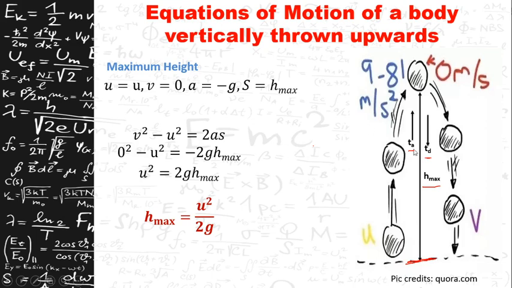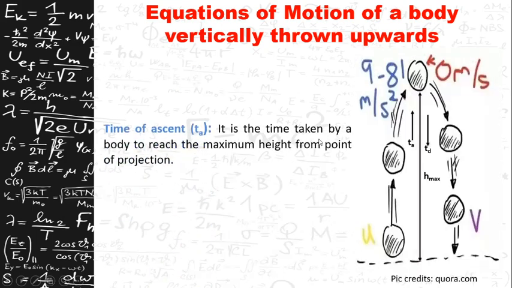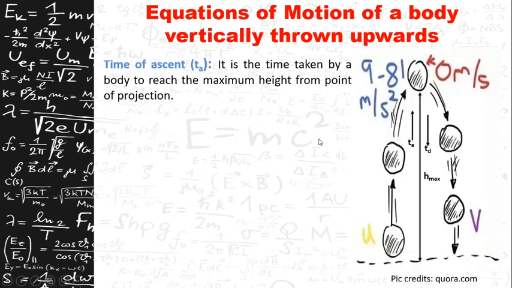Now let us see the equation for the time of ascent. The time of ascent is defined as the time taken by a body to reach the maximum height from the point of projection or from the ground. It is the time taken by a body to reach the maximum height from the point of projection. Again, it is going upwards, so there will be an initial velocity, the final velocity will be 0, acceleration will be negative, and the time t is called t a.